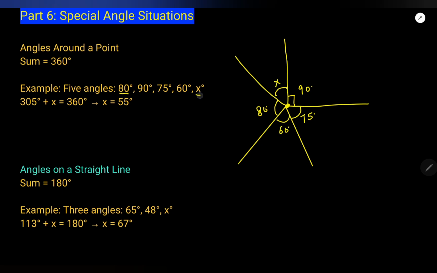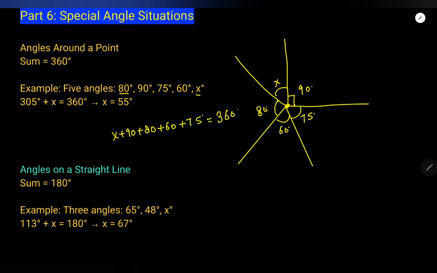Then they are saying find x. One is x. There are 5 angles, right? We need to find x. Whenever you are given a question like this, what do you need to do? You just need to add all the angles. x plus 90 plus 80 plus 60 plus 75. What is the sum of all these angles? 360.